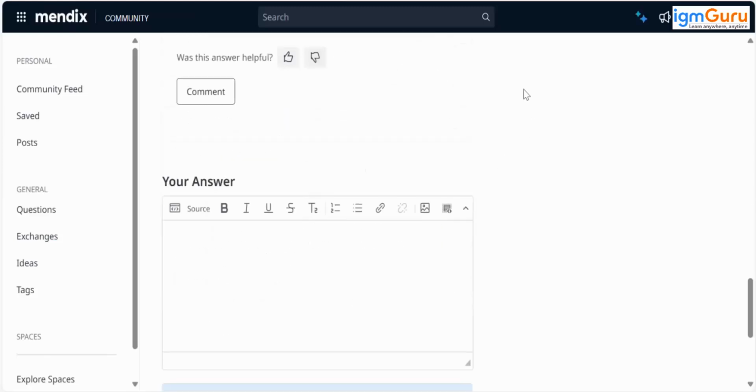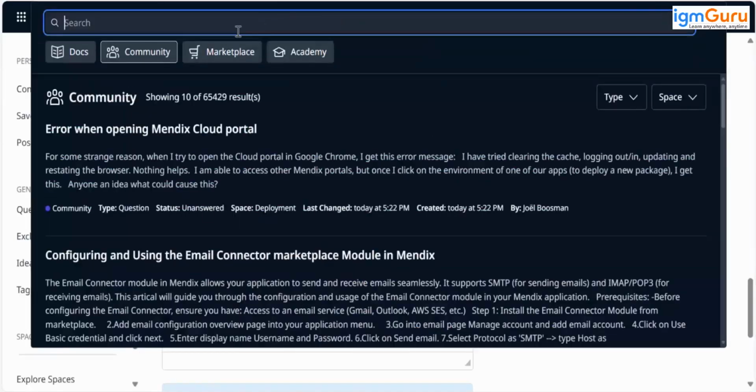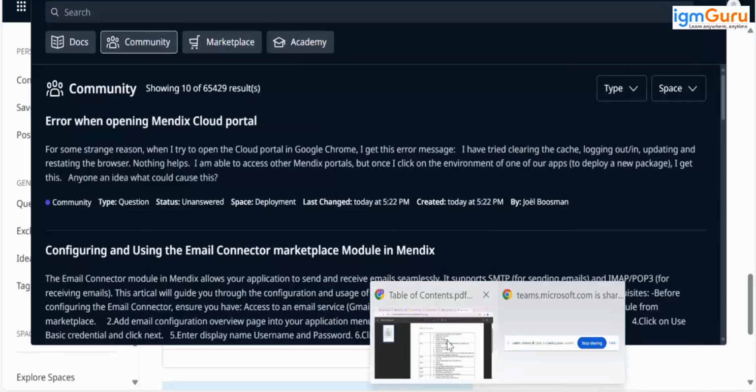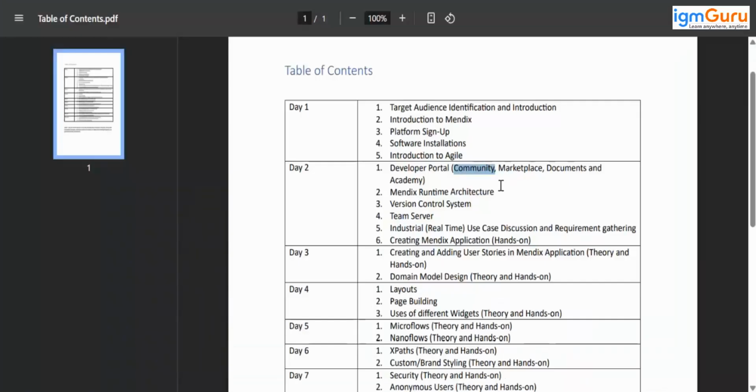So whenever you are using Mendix and you face any technical difficulty, or let's say we don't have inbuilt features for some of the things, we don't have readily available things, simply come here, search here, click on community and see if someone else has already asked that question. You can refer to that answer for your solution. Simply a forum for Mendix. Okay, any questions regarding this? No, it's straightforward.